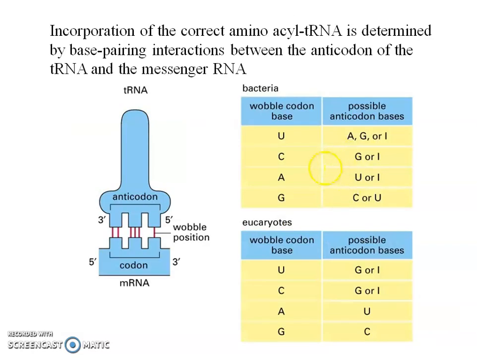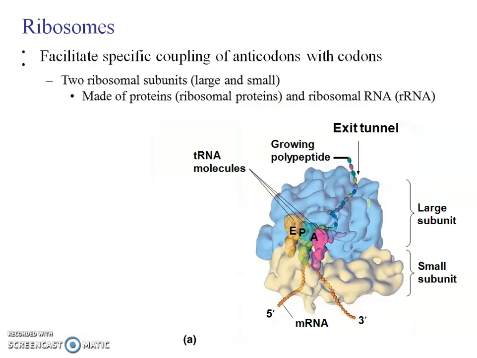Then the incorporation of the correct amino acid tRNA is determined by base pairing interactions between the anticodon of the tRNA and the messenger RNA. So the anticodons will find their codes on mRNA, and then they will form pairing. Then what is the work of ribosomes? These ribosomes facilitate the specific coupling of anticodons with the codons. The ribosome has two subunits, one large and one small. These are made up of proteins and ribosomal RNA.